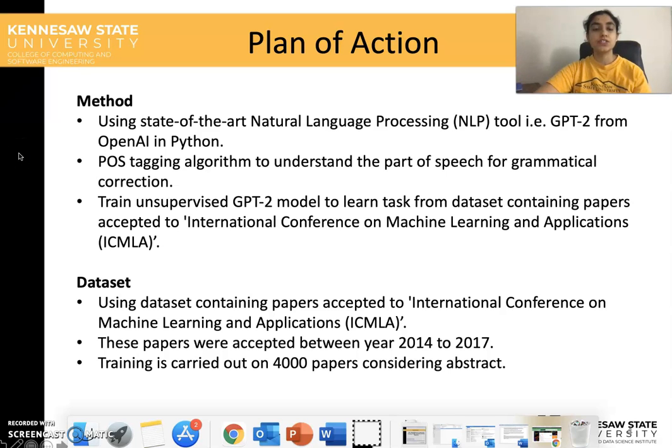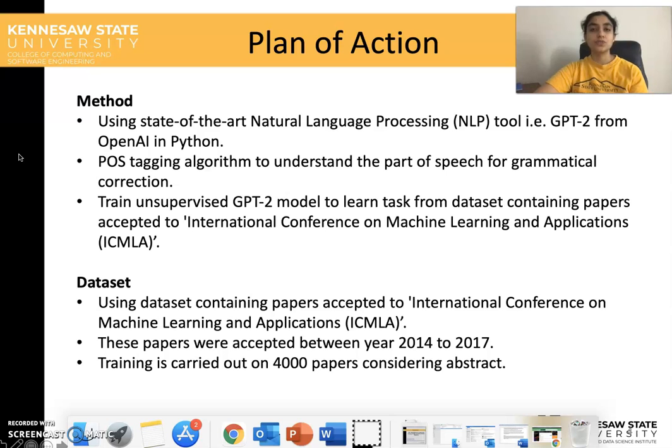Our strategy is to use the current state-of-the-art natural language processing tool, that is GPT-2 from OpenAI in Python. We also use the POS tagging algorithm to understand the part of speech for grammatical correction. And we also need to learn the top conferences' format, and train our GPT-2 model in an unsupervised fashion.